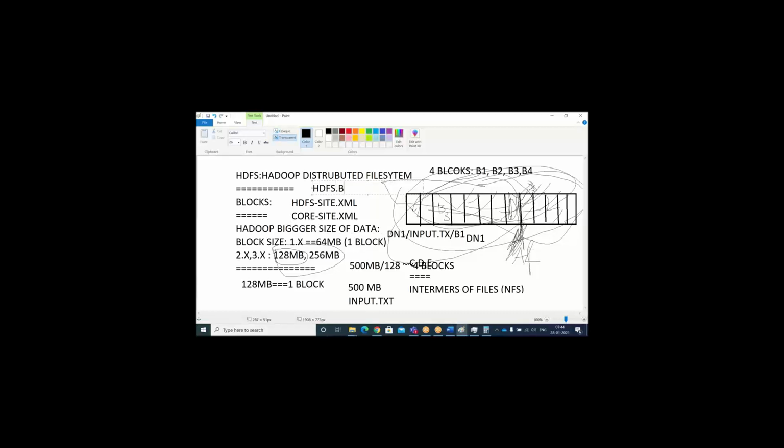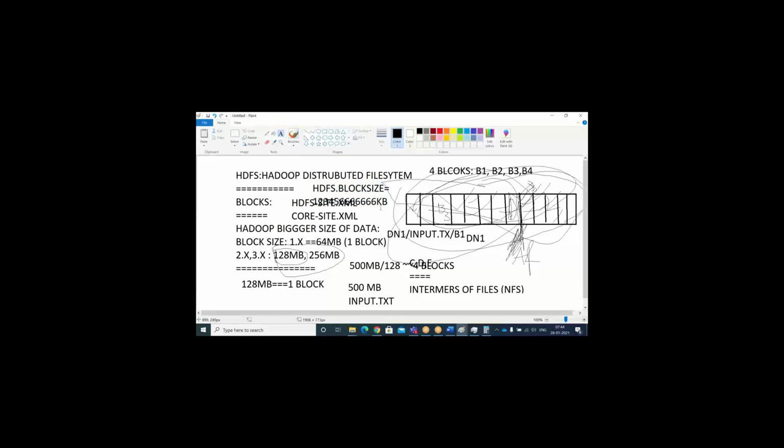HDFS dot block size. Block size we will maintain in KBs; this is the property name, and we need to mention your block size information in terms of KBs. KBs means 128 MB needs to be converted to KB, and that number you have to mention here in the XML file. Okay, I will show you that as well.